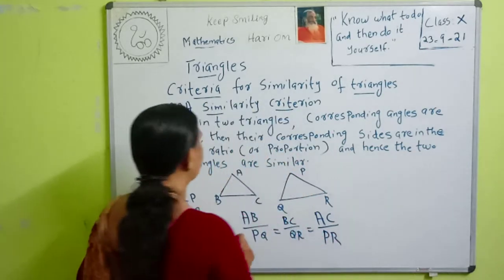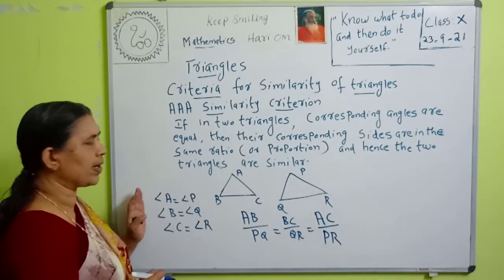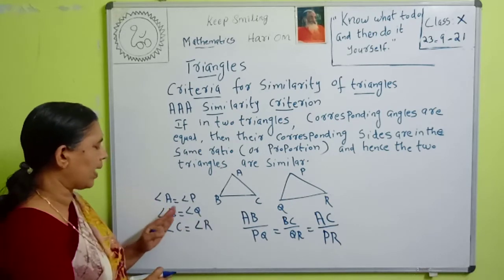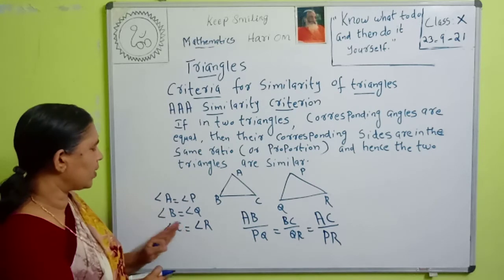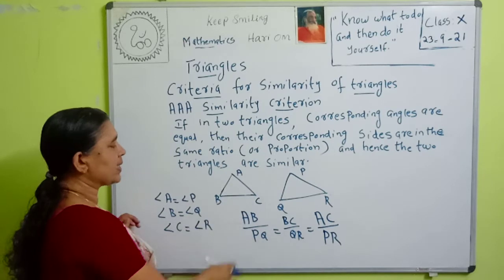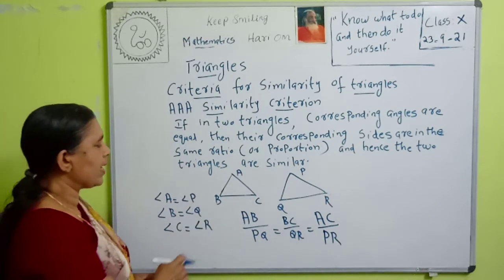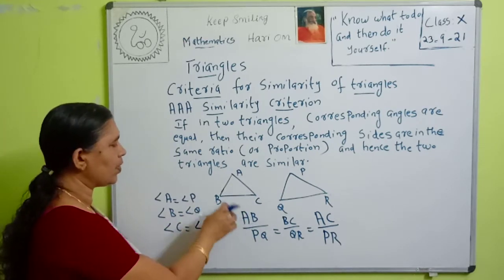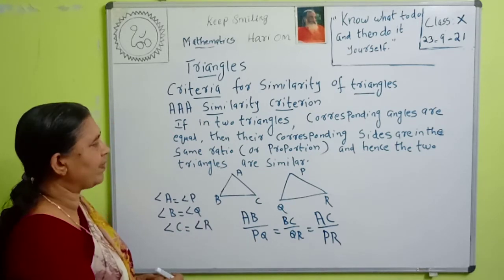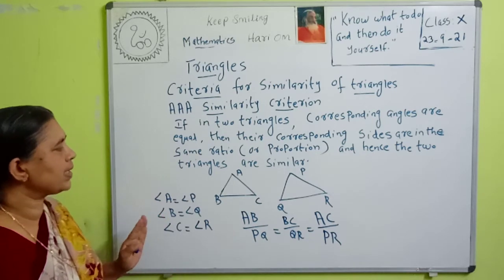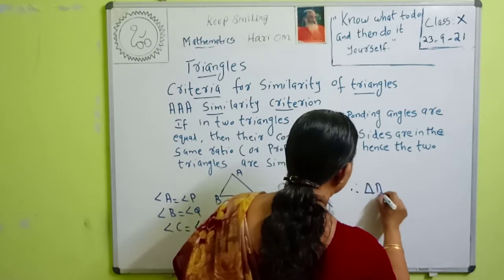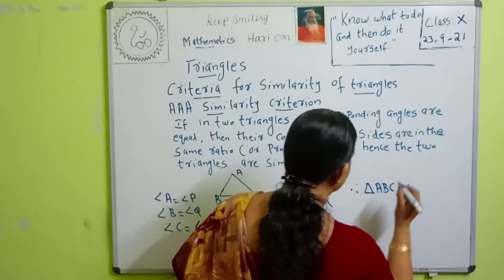Then if in two triangles ABC and PQR the corresponding angles are equal, that is angle A is equal to angle P, angle B is equal to angle Q, and angle C is equal to angle R, and the corresponding sides are in proportion, that is, AB by PQ is equal to BC by QR is equal to AC by PR, then what can we say? Then the triangles are similar. Therefore, triangle ABC, this is the similarity sign,